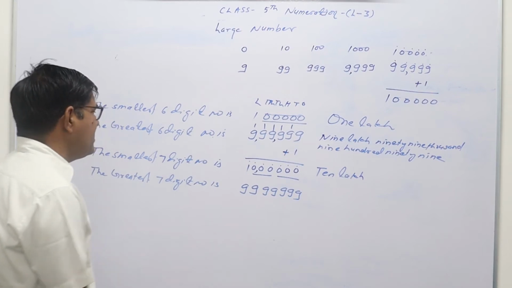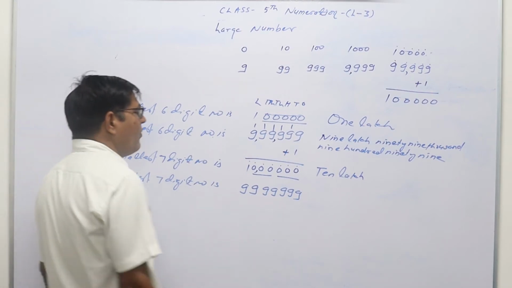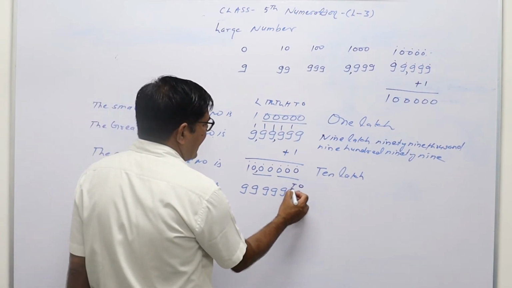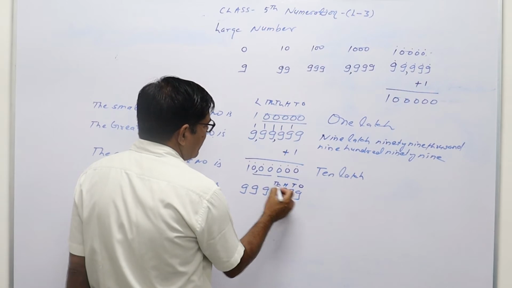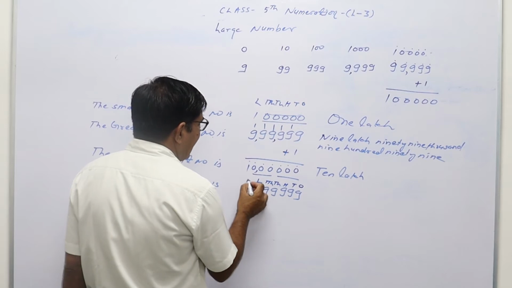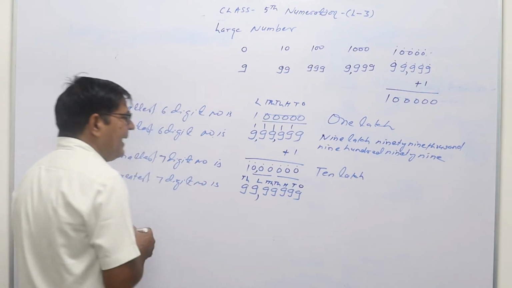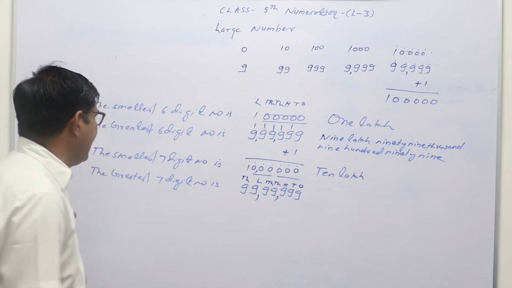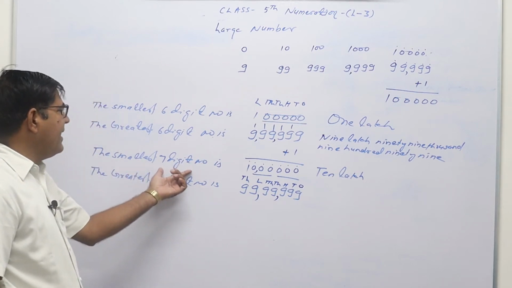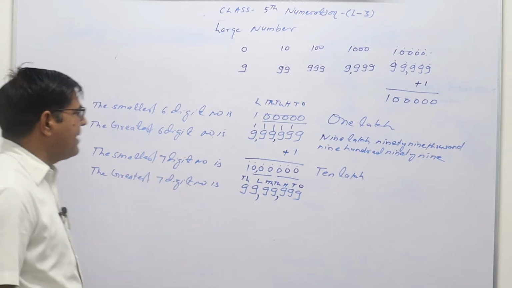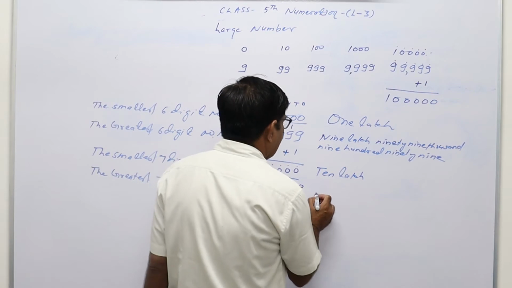This is the greatest 7-digit number. So how will we read out this number? Again count from right hand side: ones, tens, 100, 1000, 10,000, then lakh and then 10 lakh. So 99 lakh 99,999. So the 7-digit smallest number is 10 lakh and the 7-digit greatest number is 99 lakh 99,999.